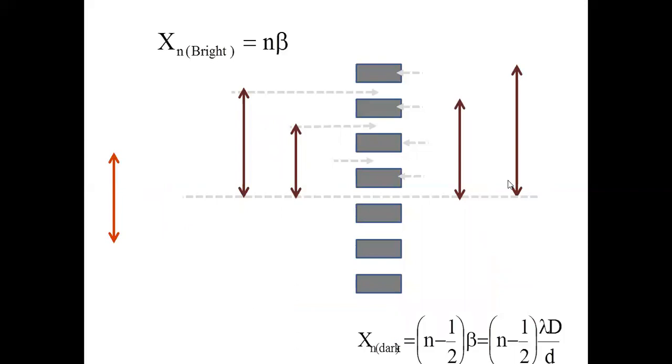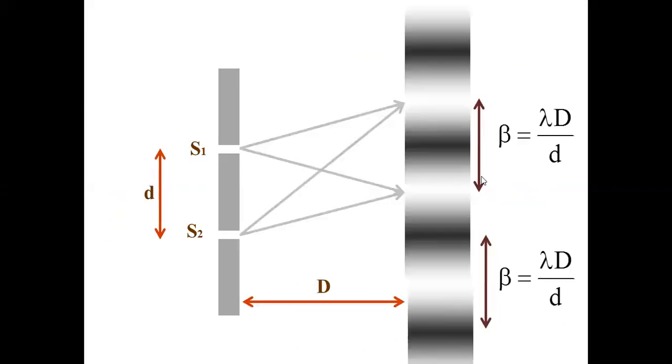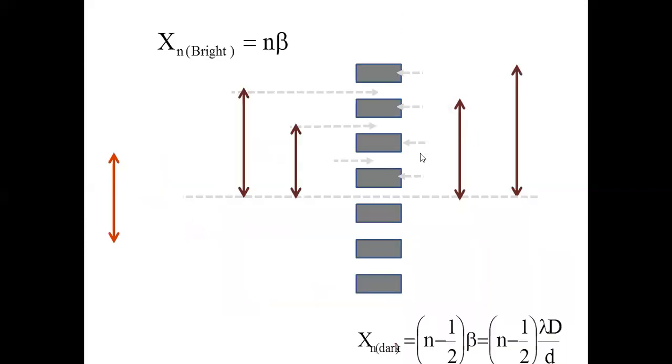Now, suppose this is a common problem. The fifth bright fringe is at a certain distance. The fourth dark fringe is at a certain distance. If you have any confusion regarding this formula, where is the nth dark fringe and where is the nth bright fringe?